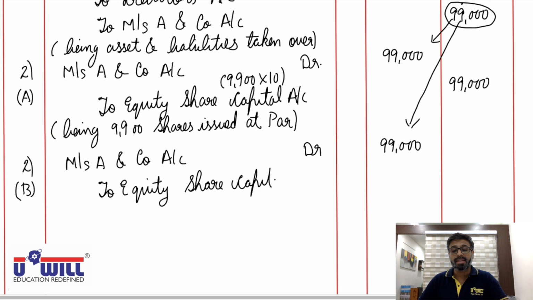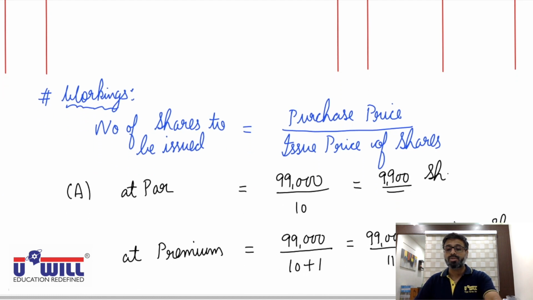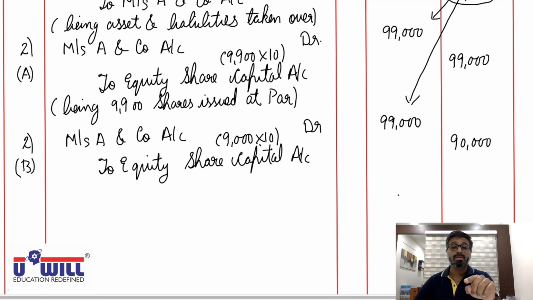But in this situation now, how many shares are issued? 9,000 shares are issued. And what is the face value of shares? Share capital you always credit with face value. So 9,000 into 10, 90,000. This is what I said to you. You cannot get these amounts until and unless you find the number of shares. So first you will have to make the workings of number of shares.